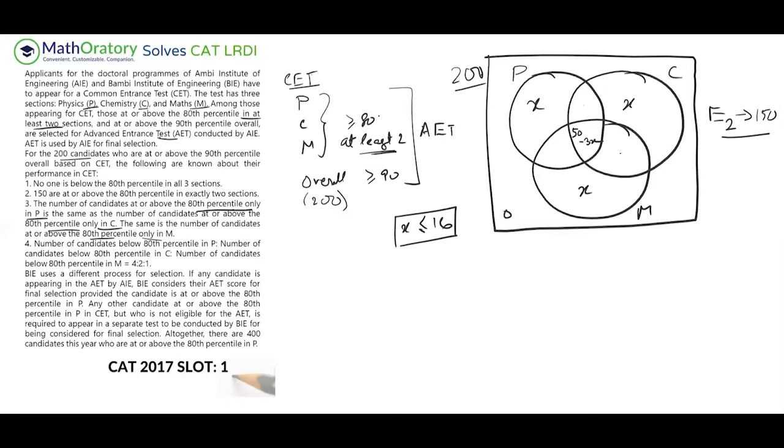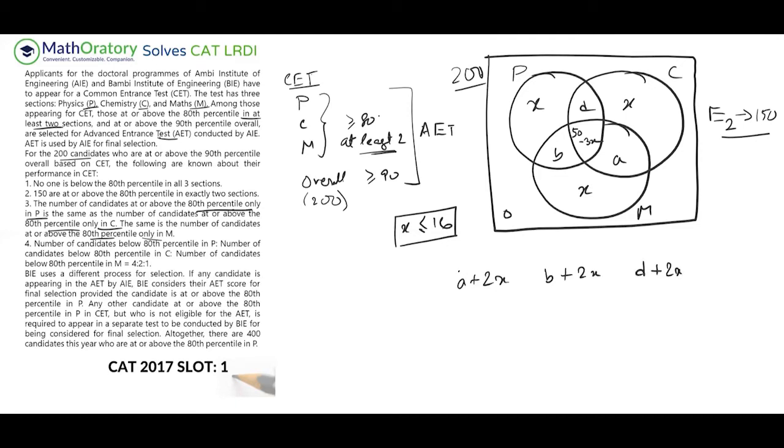So let me, as of now, indicate this by small p. Why would I confuse myself? So let us put A, B, and D. So let us do that. Now, what I know is this, not in P. So that is something like A plus 2x, not in C. So that is B plus 2x, and not in M. So this D plus 2x.